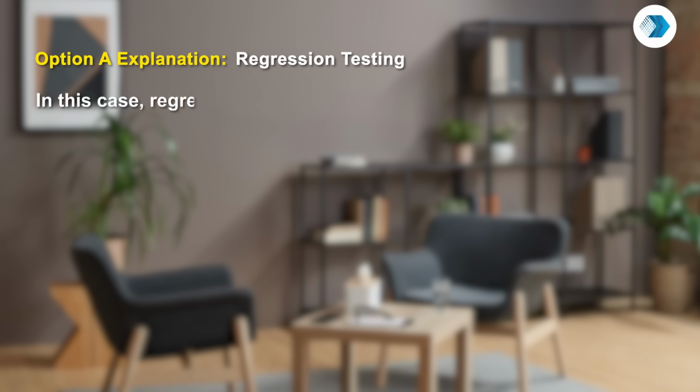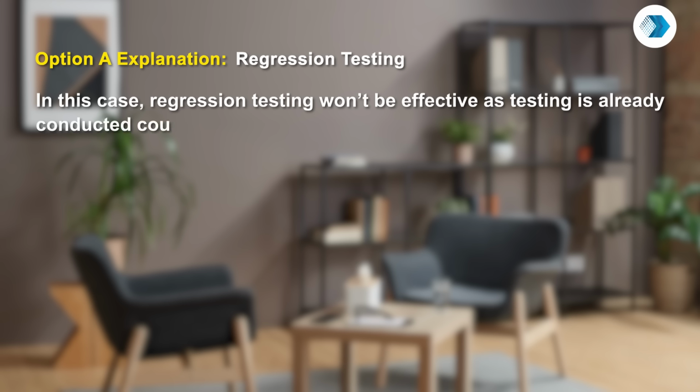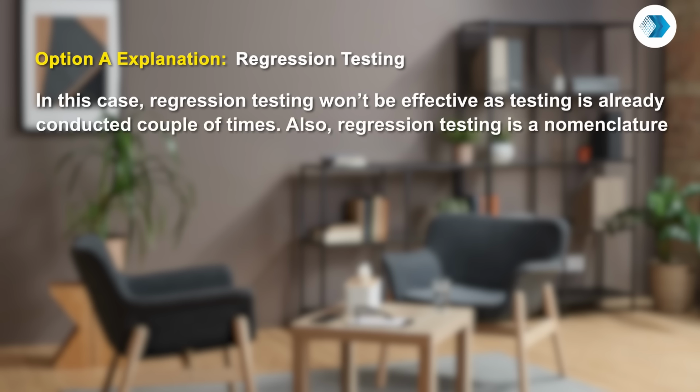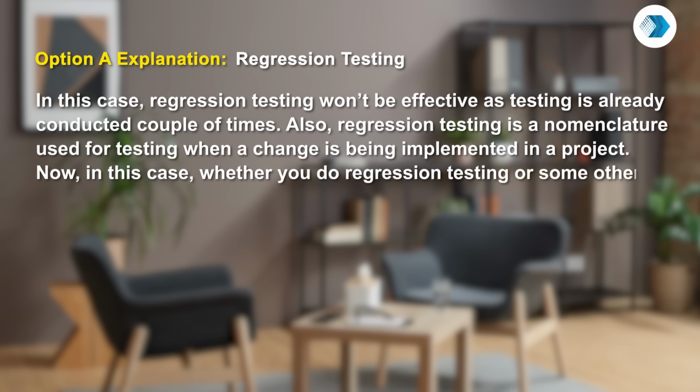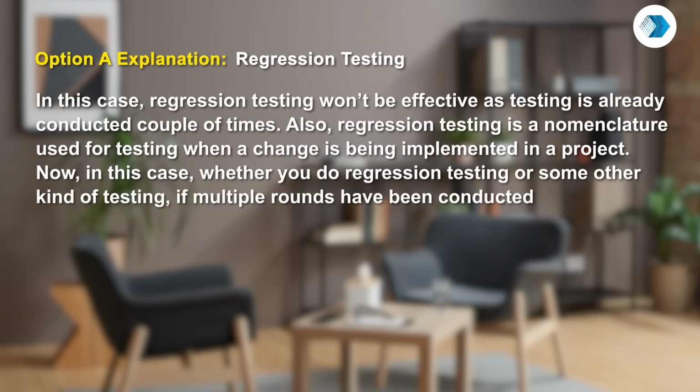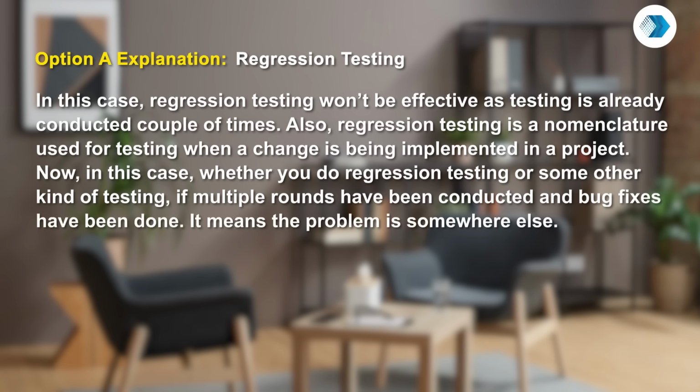In this case, regression testing won't be effective as testing is already conducted a couple of times. Also, regression testing is a nomenclature used for testing when a change is being implemented in a project. Now in this case, whether you do regression testing or some other kind of testing, if multiple rounds have been conducted and bug fixes have been done, it means the problem is somewhere else. So option A is incorrect.